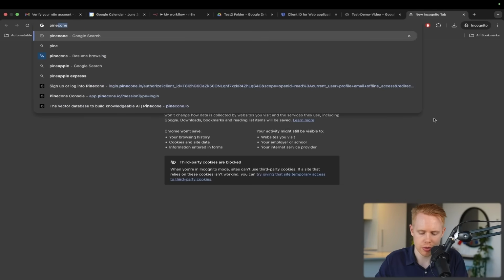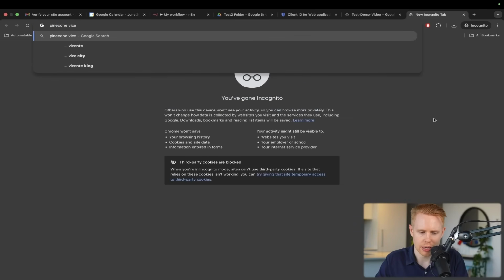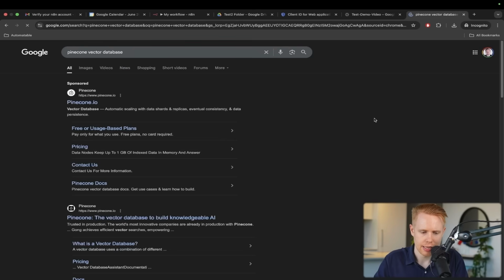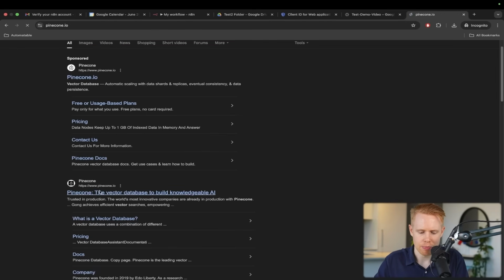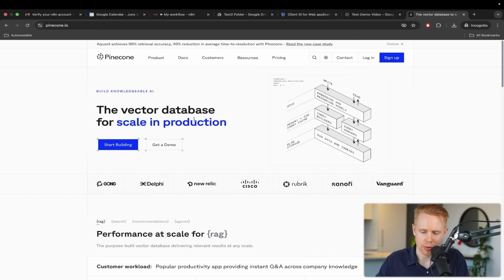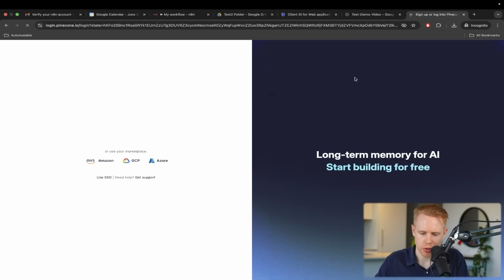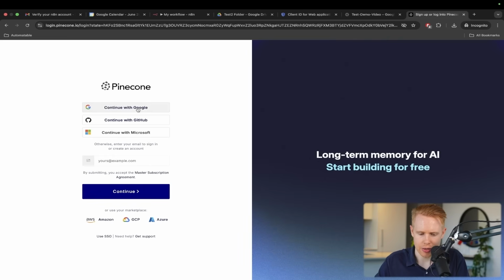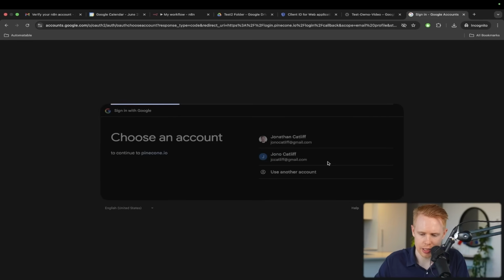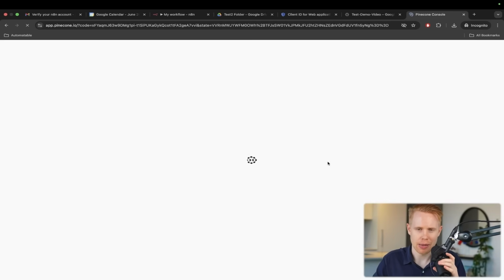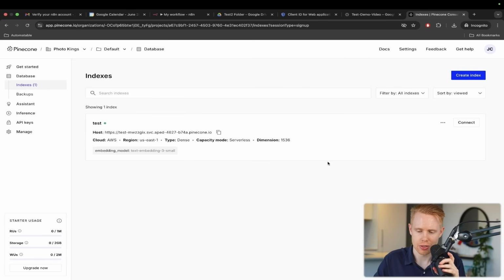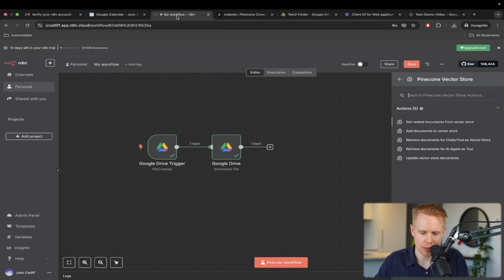So if we open up a new tab and type in vector database, this is the application that I would prefer using. I think that this is probably one of the best ones out there, and you can sign up completely for free. So I'm actually going to go ahead and create an account here. I'm going to log in with my Google account, and we're going to get this set up in a couple seconds or minutes here. Okay, so I've gone ahead and created an account here. I'm going to drag this next to my workflow.